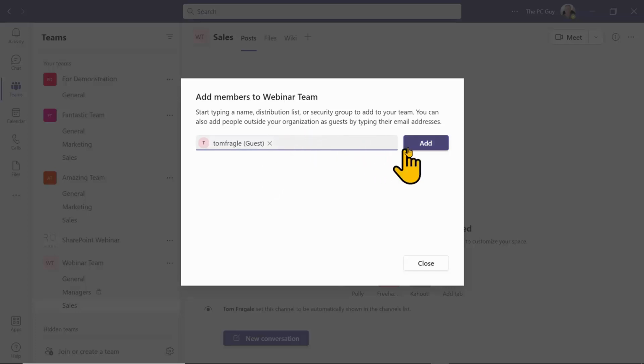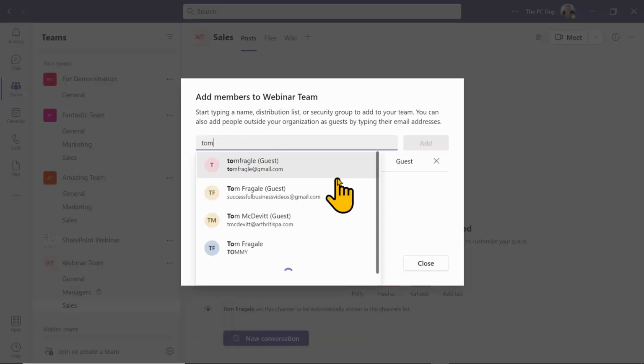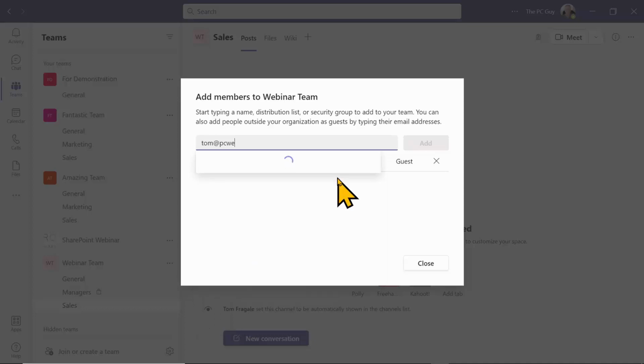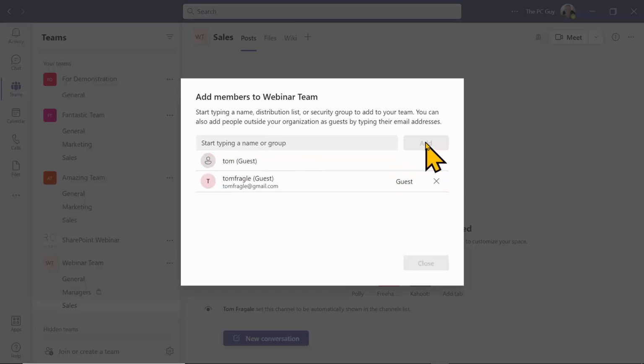And you pick on the word add. And now that person would have received an email. So I can do more than one person at the same time, but you're going to start typing in their email or their name, and in your company, probably the names will start to pop up. And then at this point, I'll pick on add here, and then I'll pick on the word add. Once you pick on the word add, an email has just been sent out to that person. I'm going to go ahead, so you can see it's going out. I'll pick on the word close.